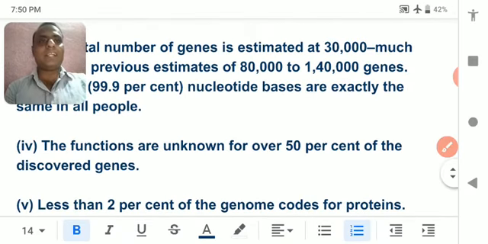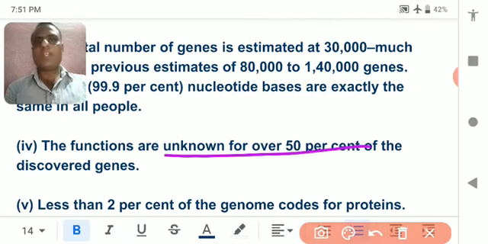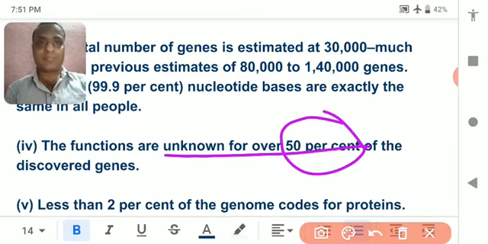Understood? So the function of many of the genes has been discovered, but about 50% of these genes have not been discovered yet. Yes, that is a very important thing. Means I already told you, in the human genome project the achievement is not as much as was thought. So the scientists are regularly working and trying to find out the function of the other undiscovered genes.